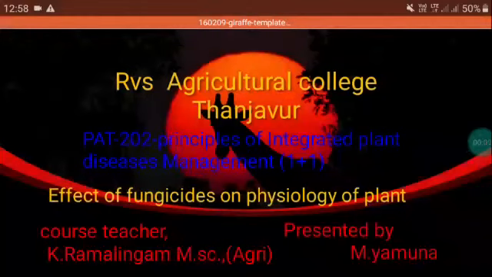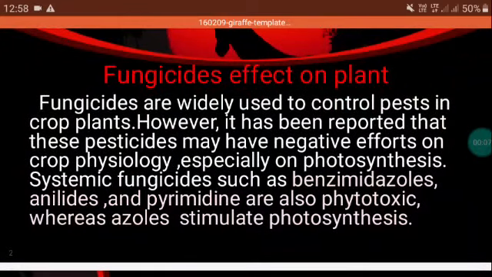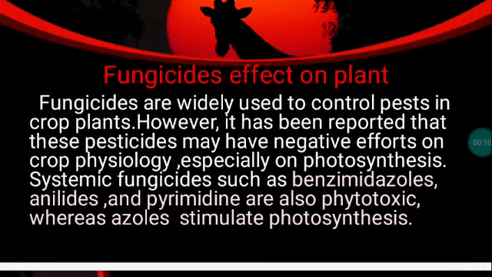Hi friends, my topic is the effect of fungicides on the physiology of plants. We all know that fungicides are pesticides that are used to control pests in cropland. However, fungicides are chemical compounds, so they have both positive and negative effects on crop physiology, especially in photosynthesis. We all know that photosynthesis is one of the important physiological processes of plants that directly influences crop